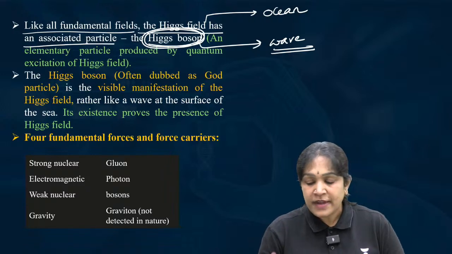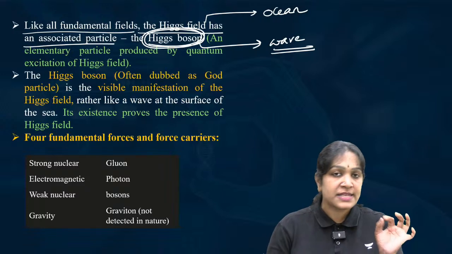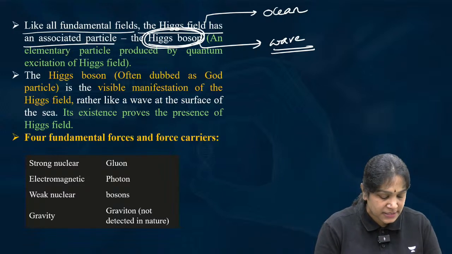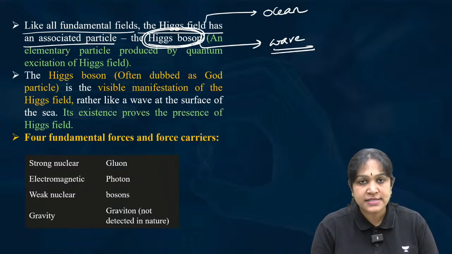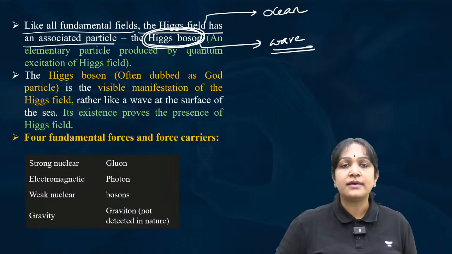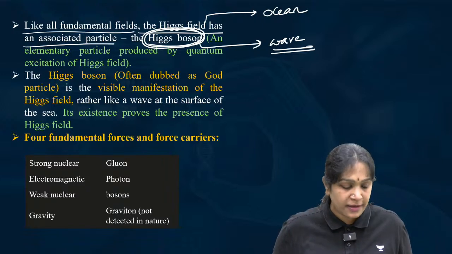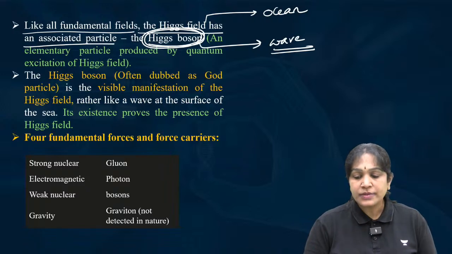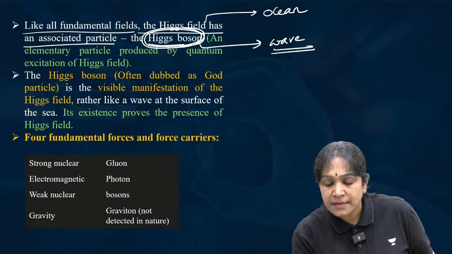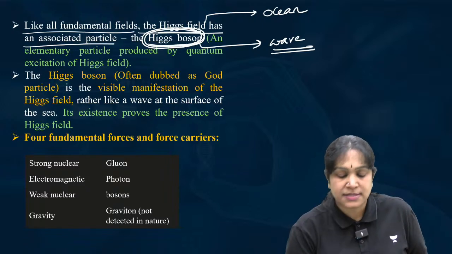Is it clear? When do we get a wave? When the ocean is disturbed. Similarly, if the Higgs field is disturbed, then we get the Higgs boson. How does the Higgs boson particle come? When the Higgs field is disturbed.